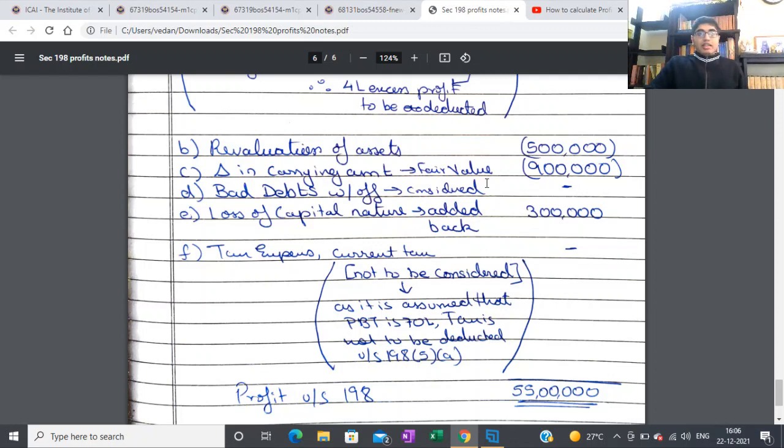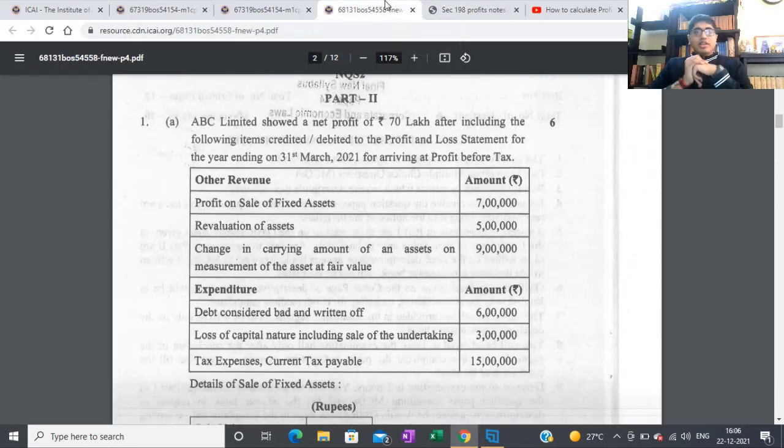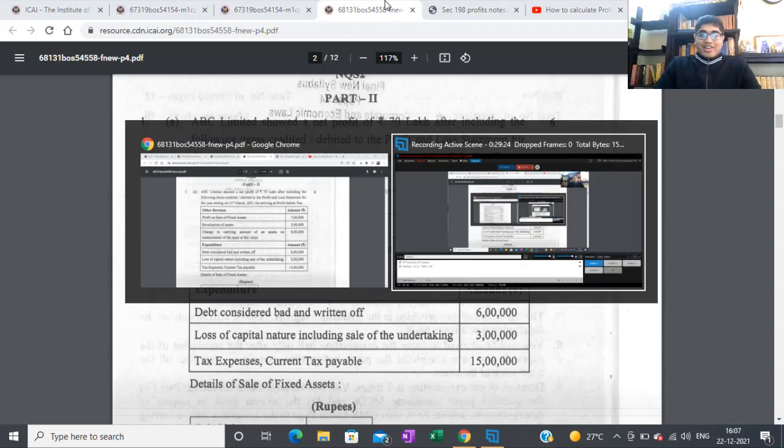And yeah, I hope this video was helpful. Generally while studying this provision directly out of the Bare Act or the ICAI study material, it can be a little intimidating, I feel, because it was to me, and so I decided to just skip it. I just knew that for the 198 profits you have to add some things and deduct some things. I didn't want that burden, because there were other things to study as well, like section 197. But now you know that this section is pretty important. So yeah, that's all from my side, section 198.